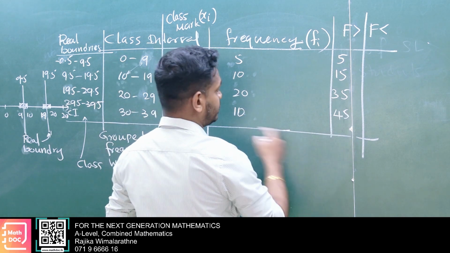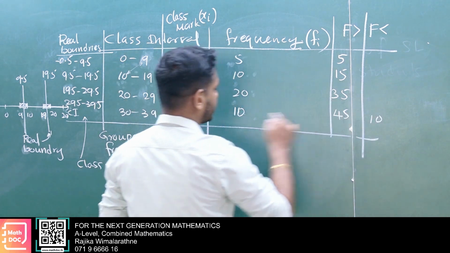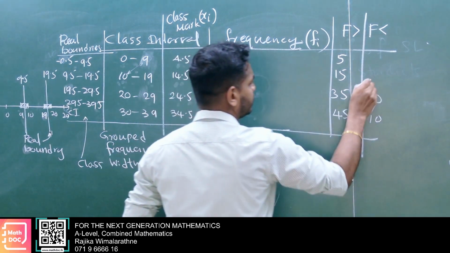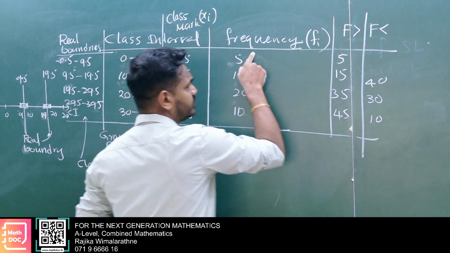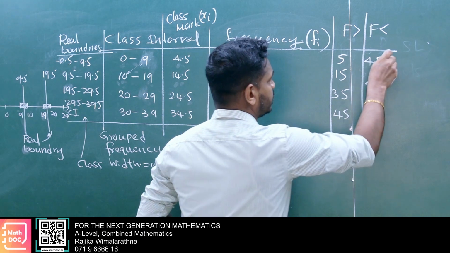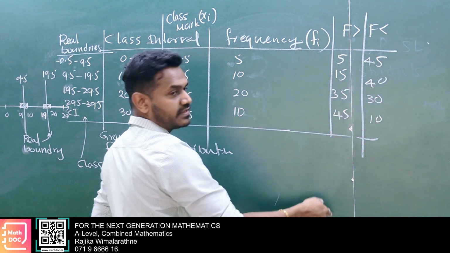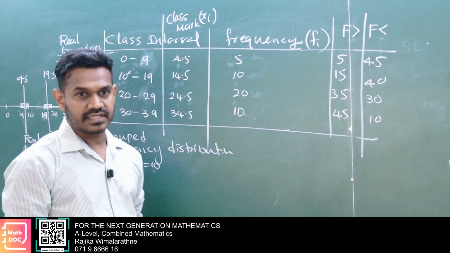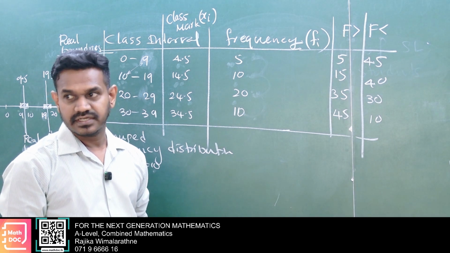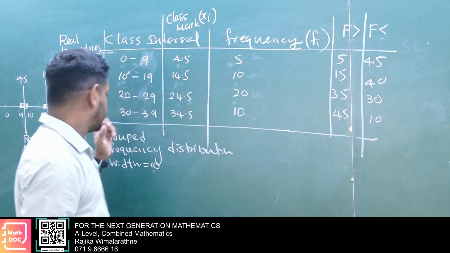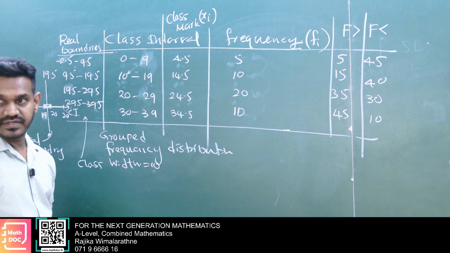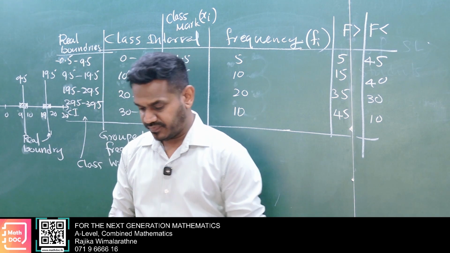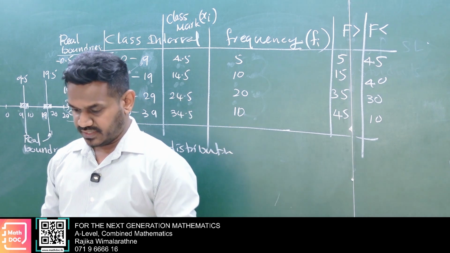Then in reverse order, you put 10 here, then 10 plus 20 is 30, 30 plus 10 is 40, 40 plus 5 is 45. Here increasing cumulative frequency and here decreasing cumulative frequency. These are some technical words. So this is about group frequency distribution.